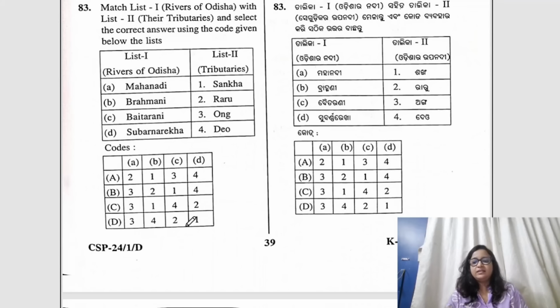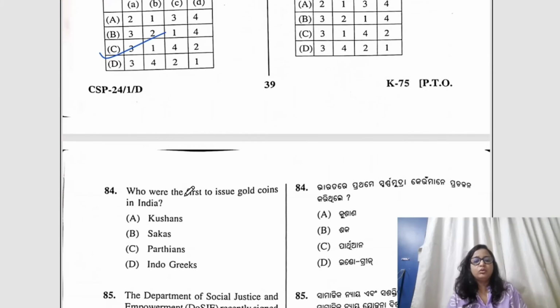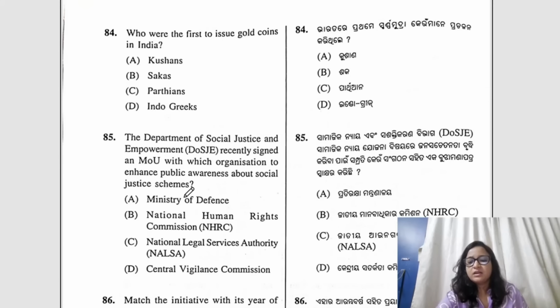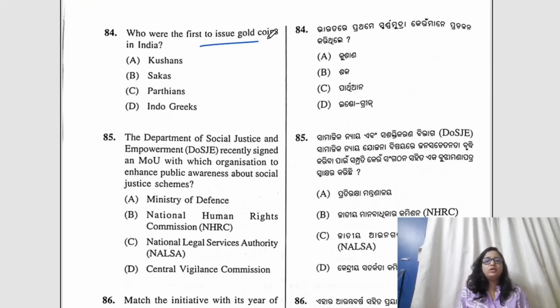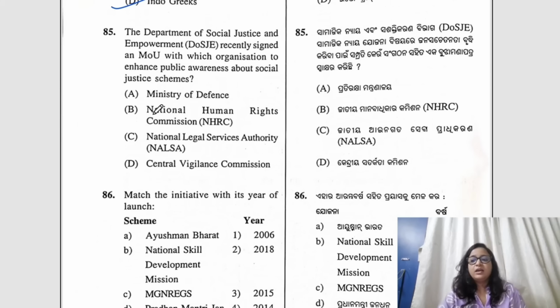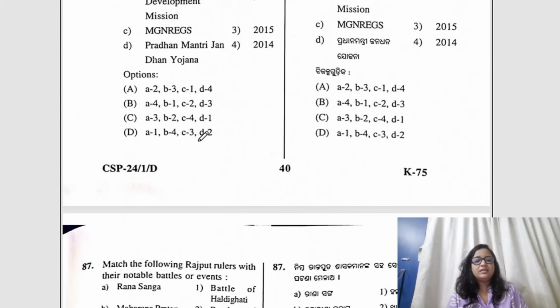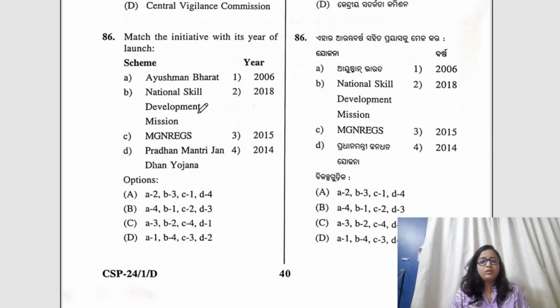Question number 83, the correct answer would be C, 3142. Question number 84, this is on the first to issue gold coins in India. This is Indo-Greeks, option D. Question number 85, the Department of Social Justice and Empowerment recently signed an MOU. Which one would be the correct answer over here? C, NALSA.